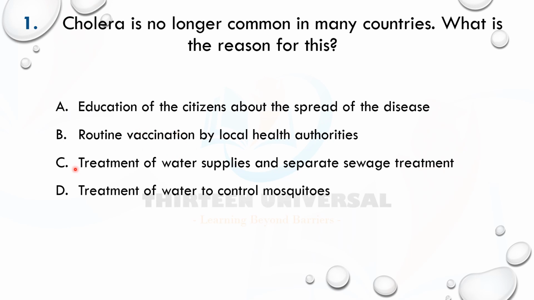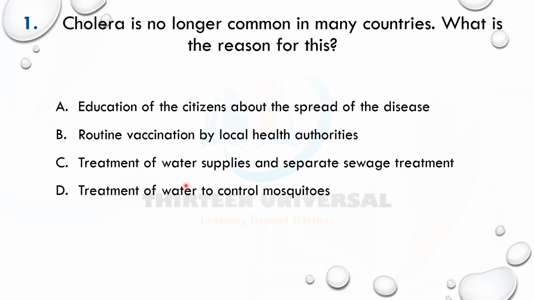Now, C says treatment of water supplies and separate sewage treatment. This is particularly for cholera, because cholera is transmitted through contaminated water and food. So once water supplies have been treated, chlorinated, and sewage is being treated, it reduces drastically the spread of cholera.